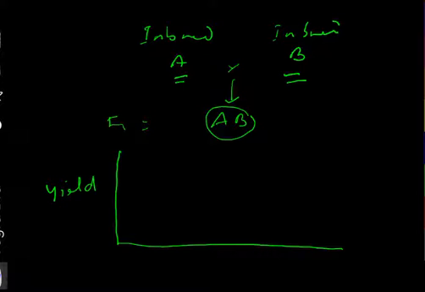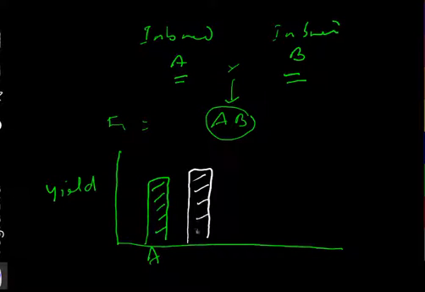and say this is the yield of inbred line A, this is of inbred line B, then the heterotic plant might show a yield of say this much.